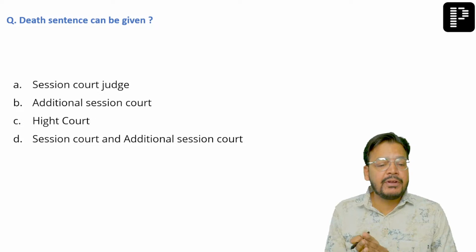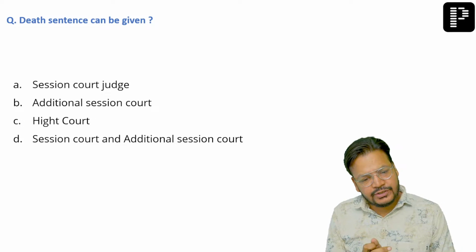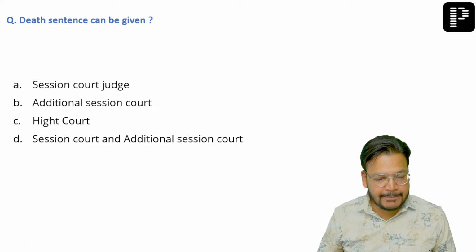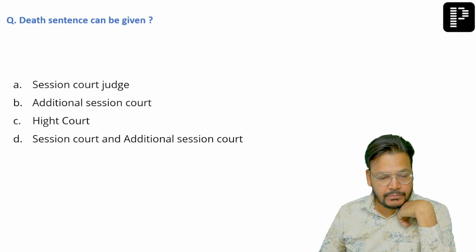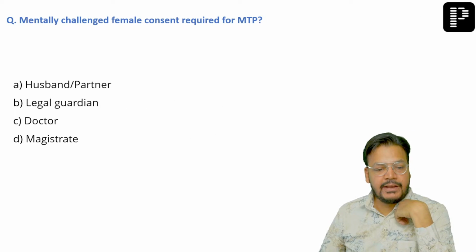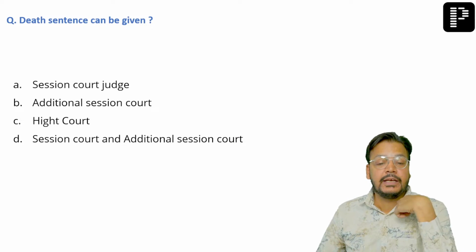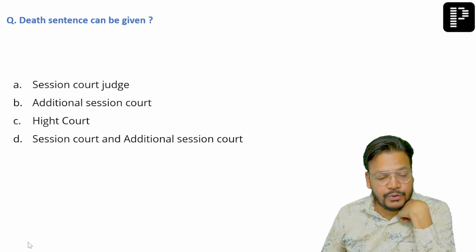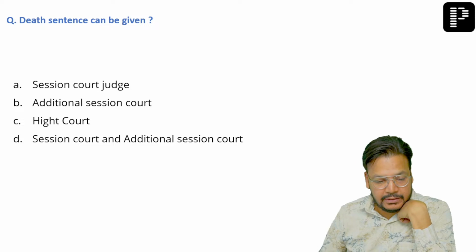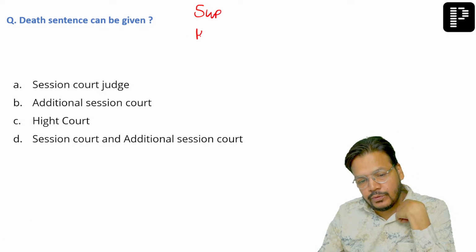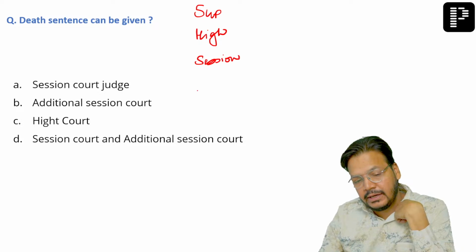Death sentence can be given by Session Court, Additional Session Court, High Court, Session Court and Additional Session Court. ये मैंने पढ़ाया था आपको. As you can see. Anyone? Death sentence is given by which court? If you see, what are the courts which give you death sentence? Number 1, Supreme Court. ध्यान से देखना. Supreme Court. Number 2, High Court. Number 3, District Session Court. And number 4, Additional Session Court.